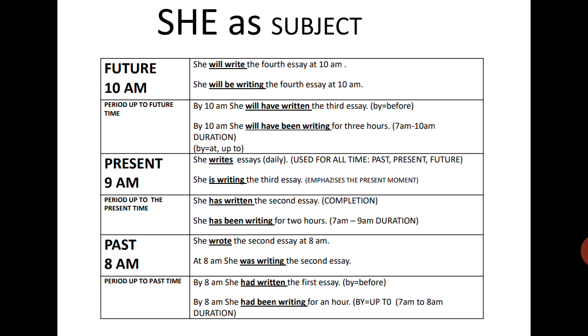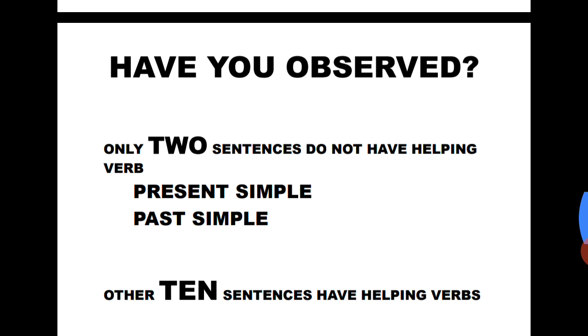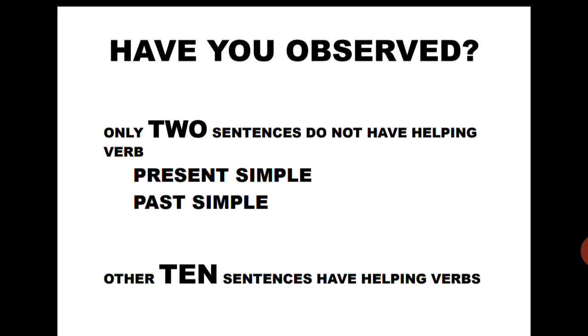I have written all the sentences and I have read all the sentences with the subject we, you, they, he, she, and it. I also. I have read all of them. You have to see it again and again in order to understand the structural differences. Have you observed? Take your time and read again and again and observe. If you have observed, you might have noticed